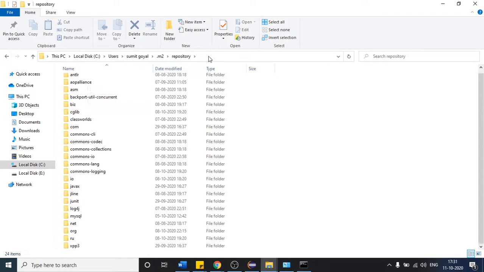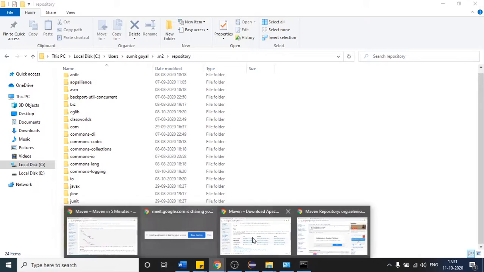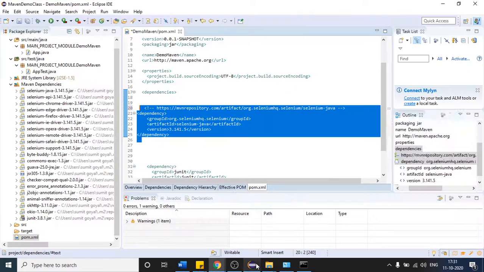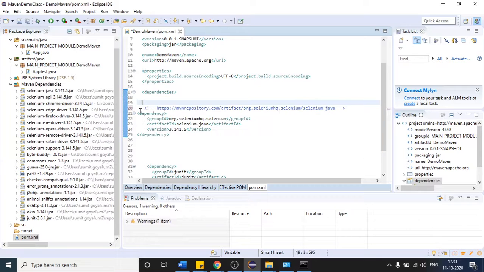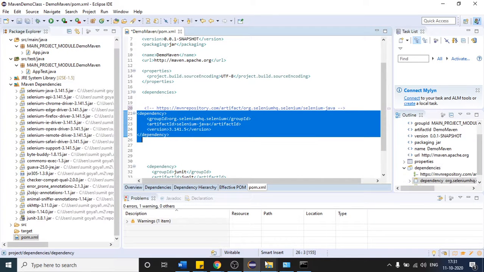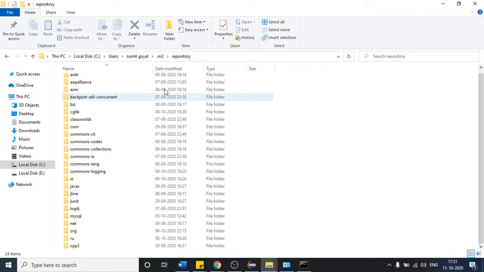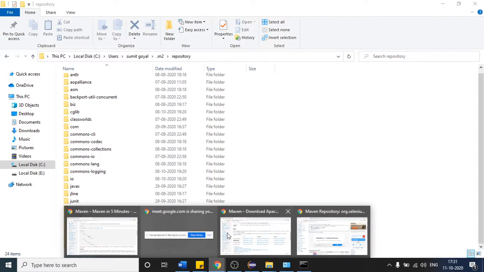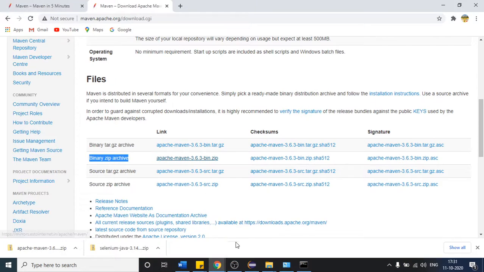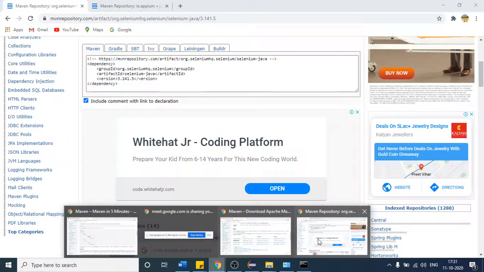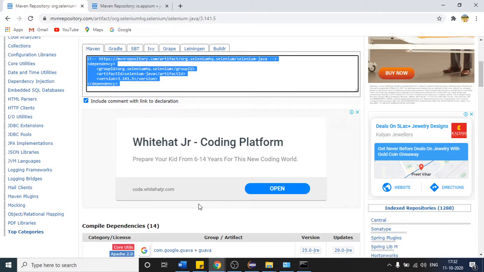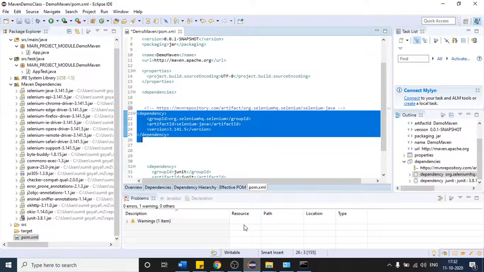When it gets one new jar, and for the second time, suppose this is my second project and I provide the dependency again, first it will come to your local directory here and check whether you already have that Selenium jar. If you have, then it will not download it from the repository. It will just get all the jars from your local directory. So this is how it works. Is it clear to everyone that it will not download every time?